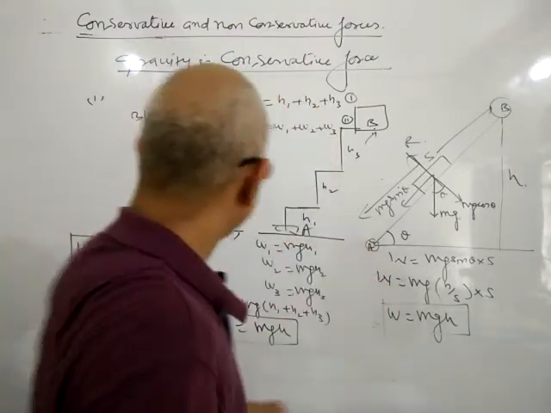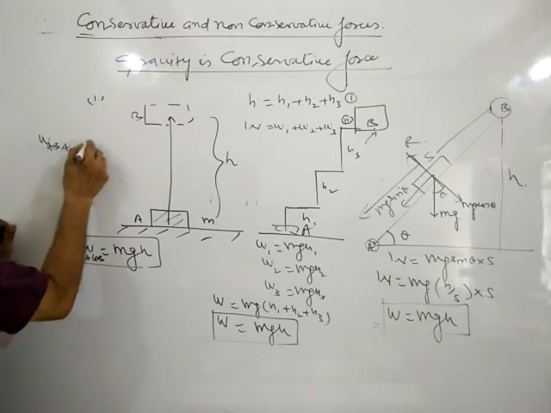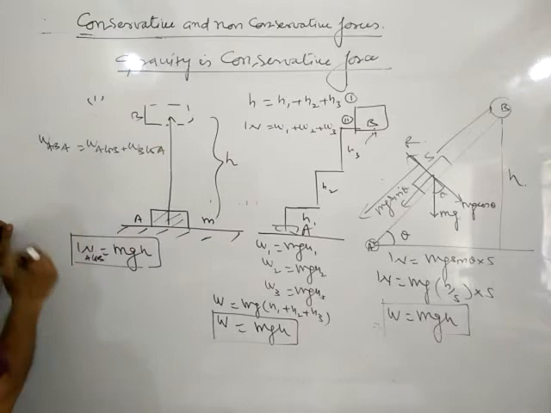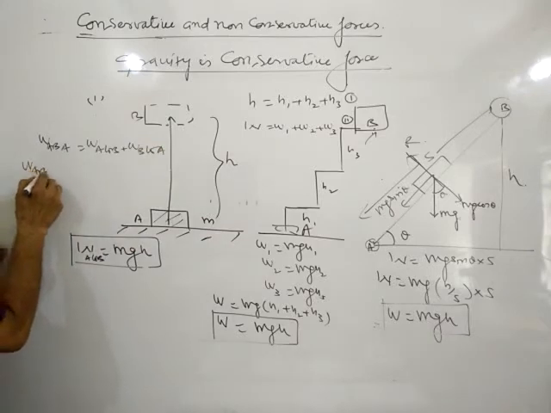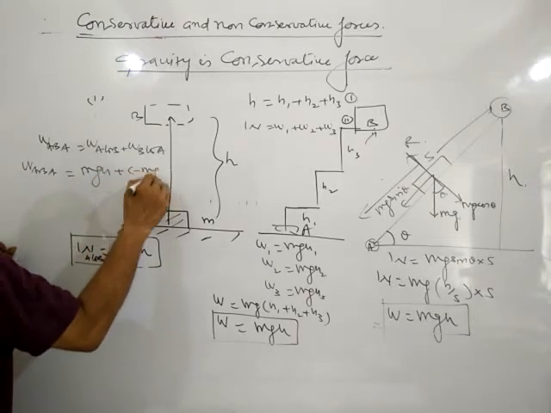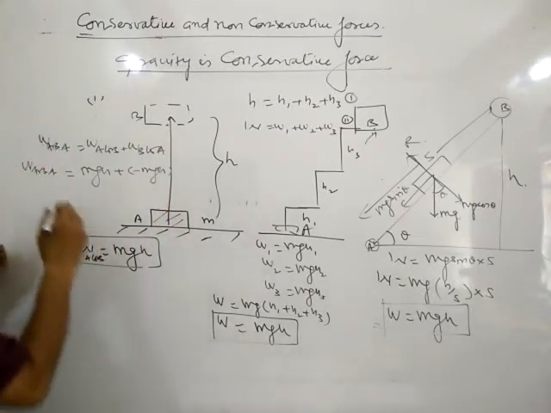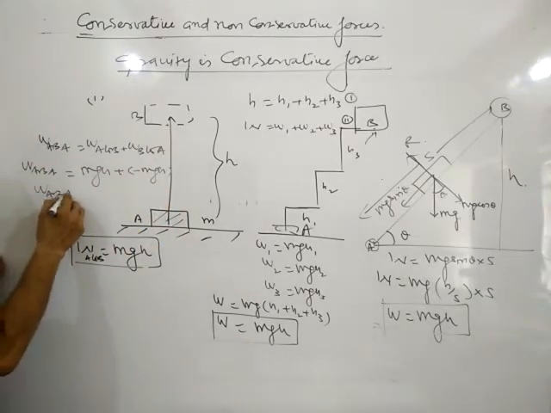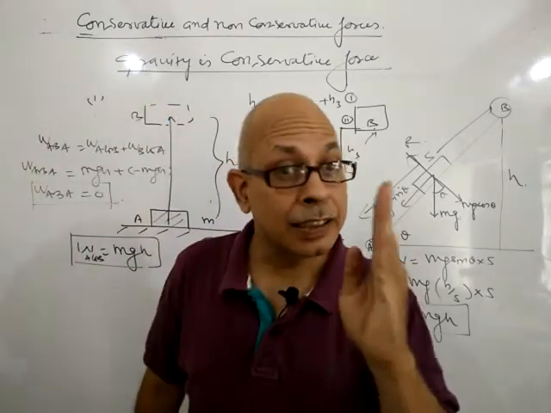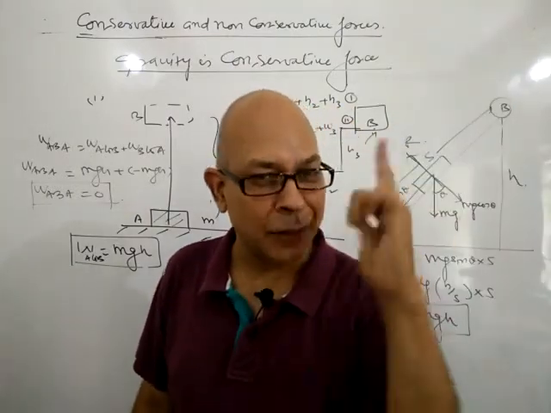Now third property. W AB equals W A to B plus W B to A. W AB equals mgh and minus mgh. mgh minus mgh, so W AB equals 0. This is the third property: work done in a round trip is equal to 0.